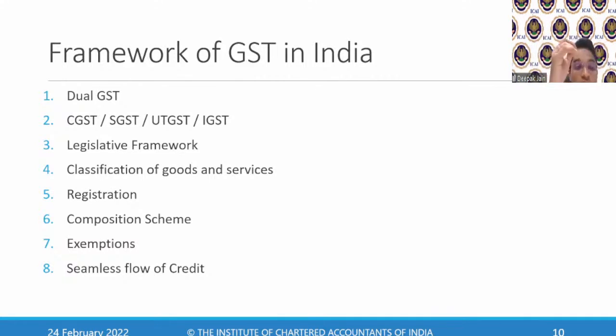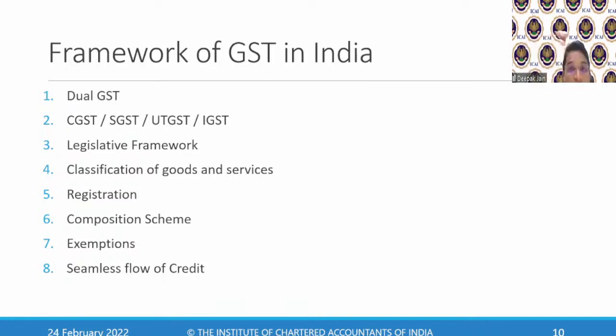Okay. Then we have this composition scheme, which means that if I am registered as a composition dealer, then I don't have to do all of this input tax credit. I'm a small trader. There also they said that the limit is 1.5 crores. So if I'm in a special category state, then the limit is 75 lakhs, while in all other states it is 1.5 crores. Up to 1.5 crores, if my turnover is there, then I can register as a composition dealer and I'll pay one fixed rate for all my goods and services. I will not take the input tax credit. I don't have to maintain books of accounts. So that's a special scheme which is given.